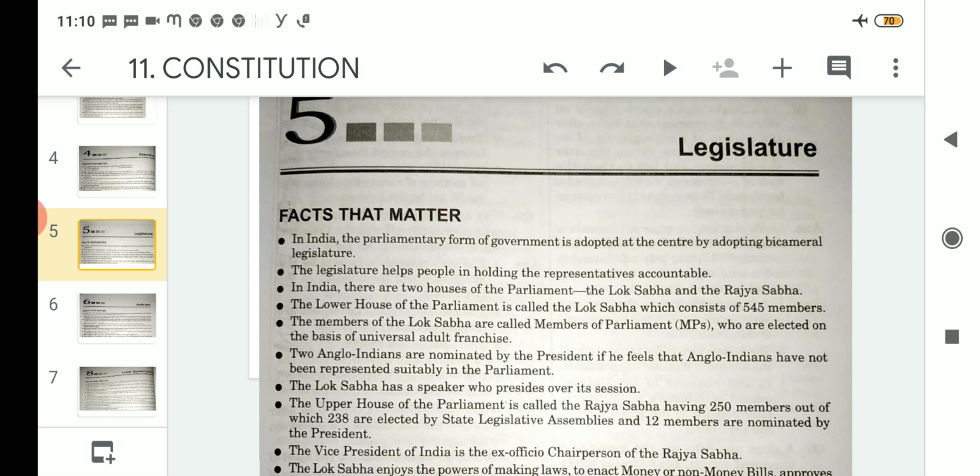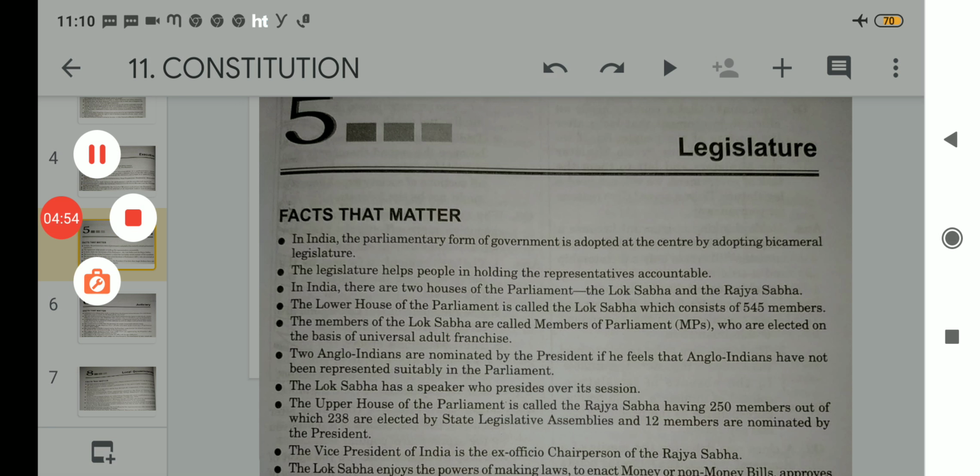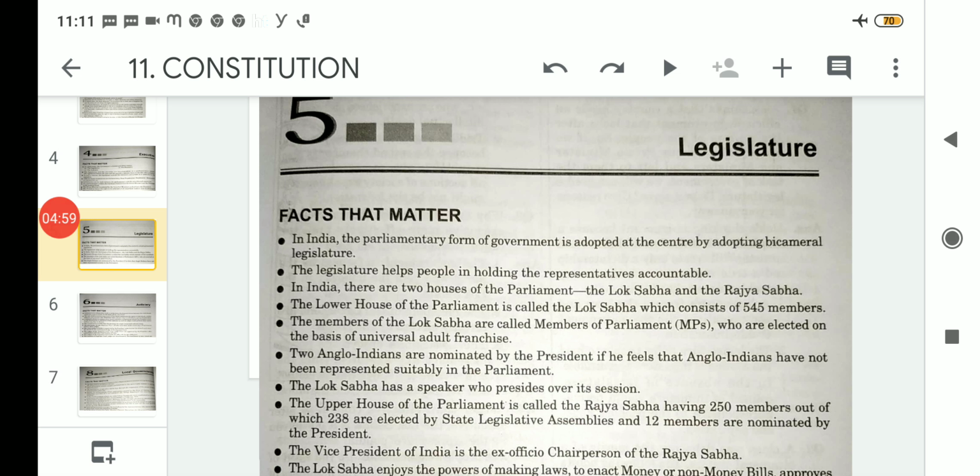But if the President feels that the community is suitably represented, he might not appoint the 2 Anglo-Indians. If it is not represented suitably, the President can nominate 2 members from the Anglo-Indian community.